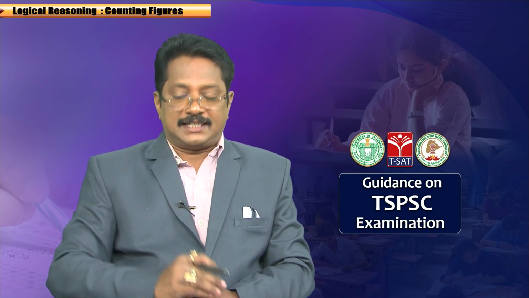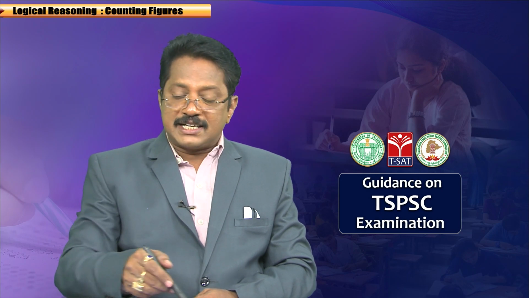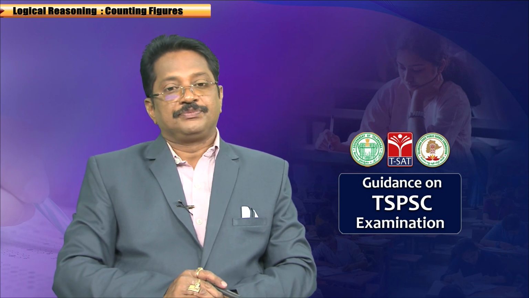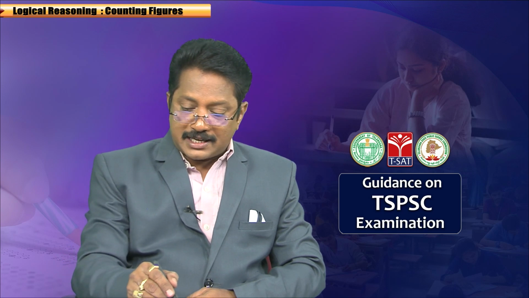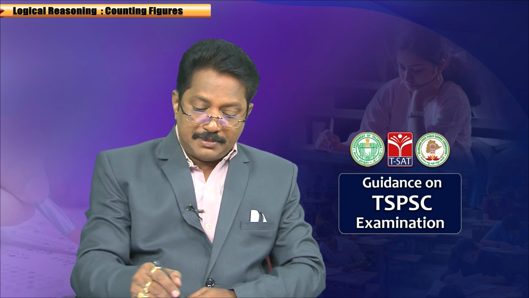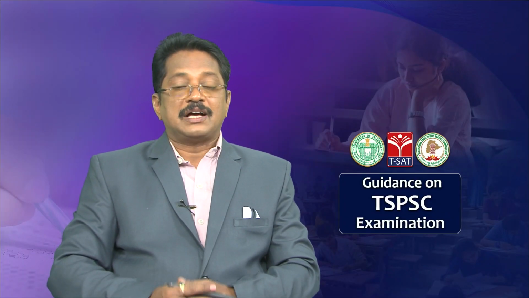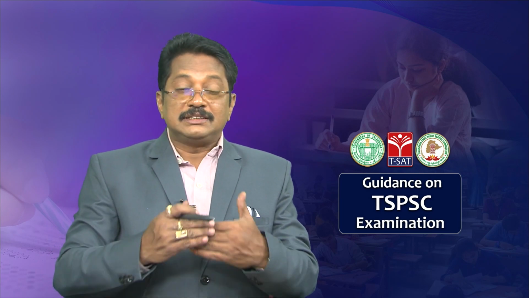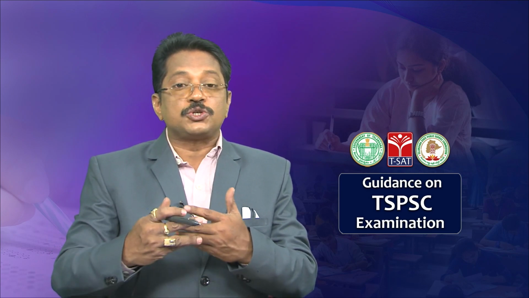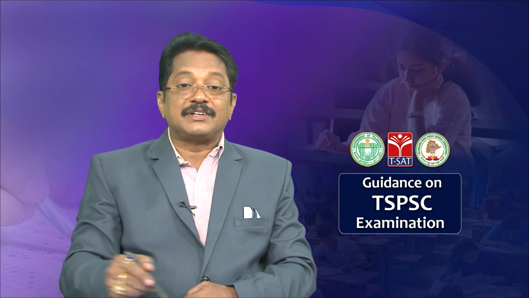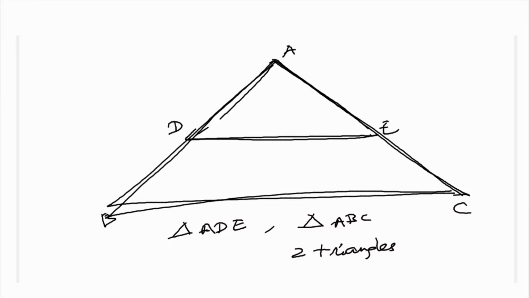Okay. Now, if the triangle was previously divided vertically, and now it is divided horizontally, what will happen? We will check it. So DE divides the triangle horizontally into 2 parts. Here you will get ADE as one triangle, correct? And ABC is the other triangle. So we have 2 triangles only. The line divides the triangle into one triangle and another one, which is a trapezium. So the number of triangles is: ADE is the smaller triangle, ABC is the original triangle, so the total is 2.